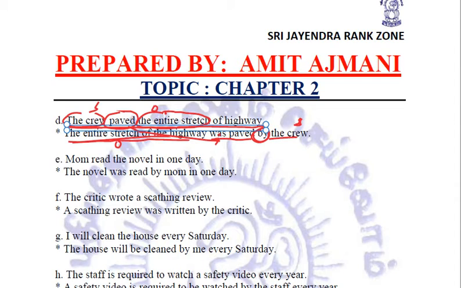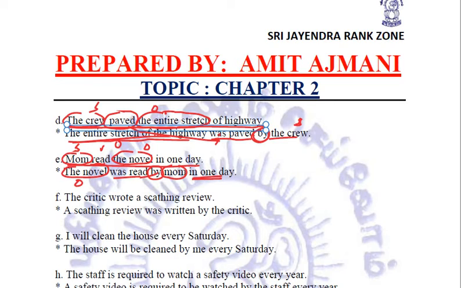Next, Mom read the novel in one day. Mom is the subject, the novel is the object, read is the verb. Interchanging and changing the form of the verb, the novel, which was the object in the active voice, will become the subject in the passive. The novel was read by mom in one day.